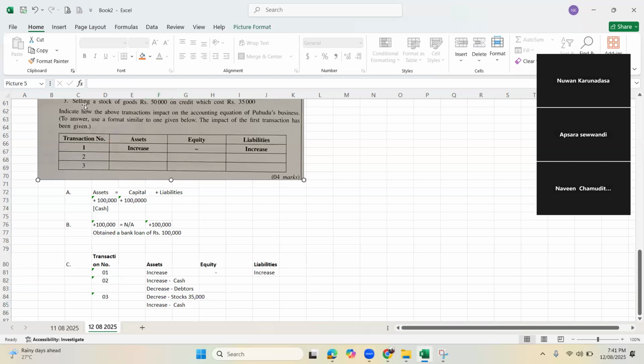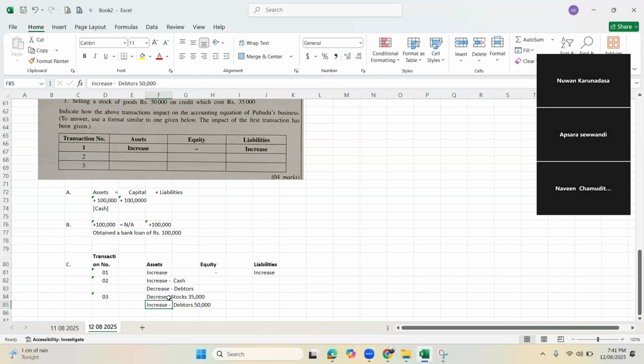No, see here. Selling stocks of goods 50,000 on credit. Then the increase is not the cash. What is it? Debtors, or the trade receivable. How much? 50,000. See, debtors increase, stocks come down.